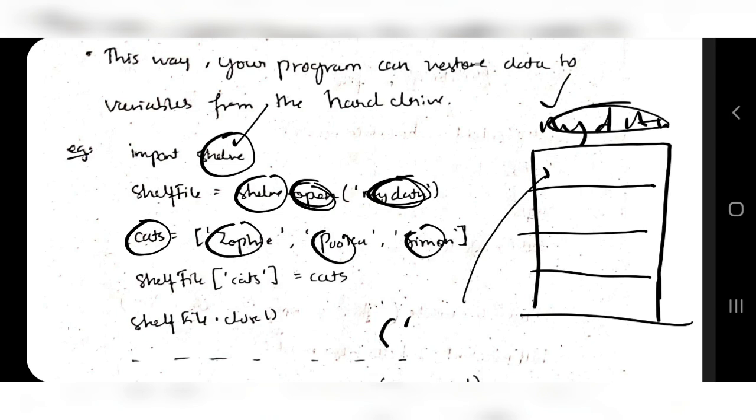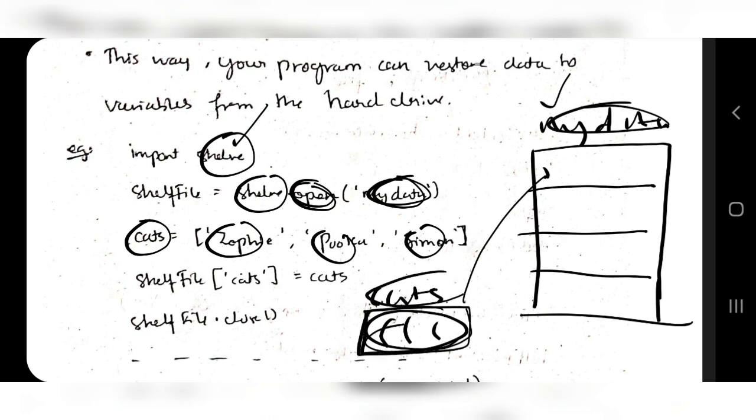You have 3 plates in your home, and these plates you have to store in the shelf. If you just simply store them in the shelf, they may get damaged, right? So what you will do is put them in a packet, and that packet name will be cats. That packet name will be cats, and you will store the plates here in the shelf. Same thing we are doing here also. The 3 cat names are here.